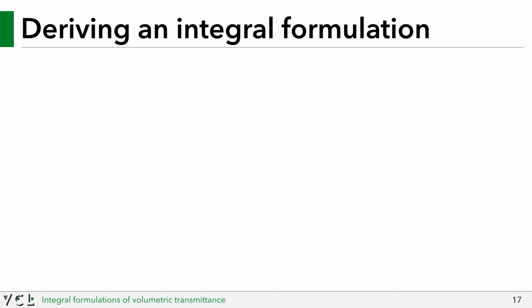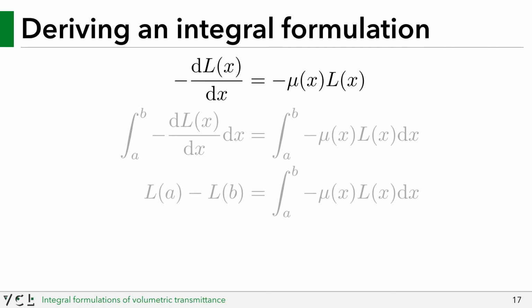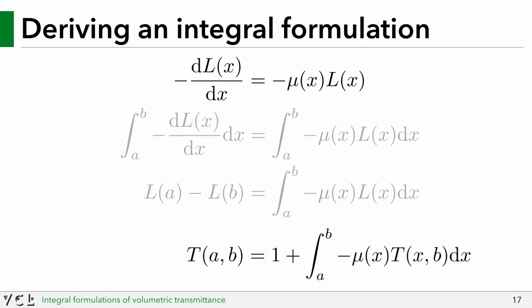So, let's derive our first integral formulation. Starting from the differential form of the reduced radiative transfer equation, which basically states as you move along some infinitesimal beam, your radiance diminishes according to your extinction. From this, it only takes a couple of easy steps, which involves integrating both sides and moving terms around to reach an equation for transmittance which has the form that we want.